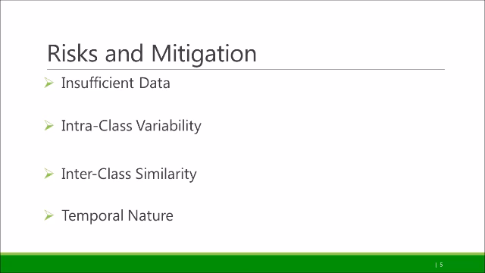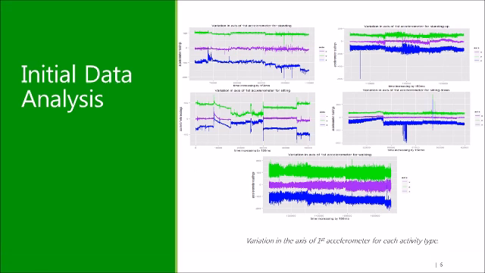Similarity between classes made us increase focus on feature extraction to consider attributes which capture the maximum variance in the data. Also, the data points do not capture the temporal nature of the human activity, which we have further discussed in our analysis. We carried out a basic analysis of raw data. We found that the class labels aren't uniformly distributed. Furthermore, we plotted the time series for each of the accelerometer attributes. The graph clearly shows there is a distinct pattern in the accelerometer readings as the activity varies.